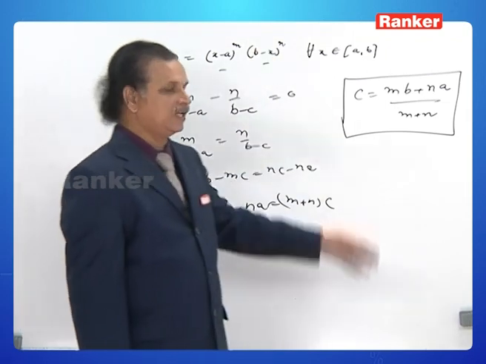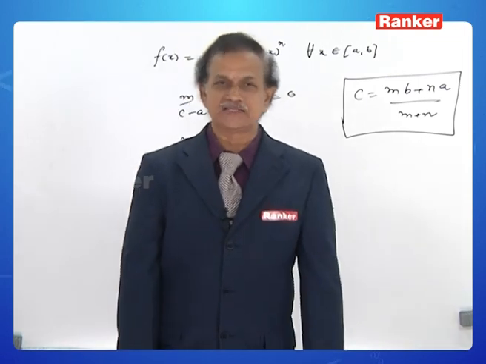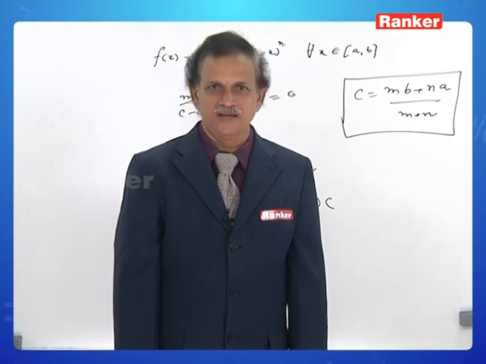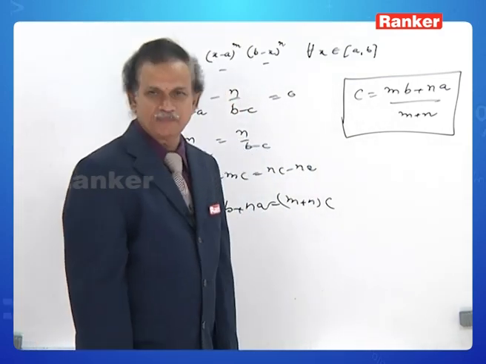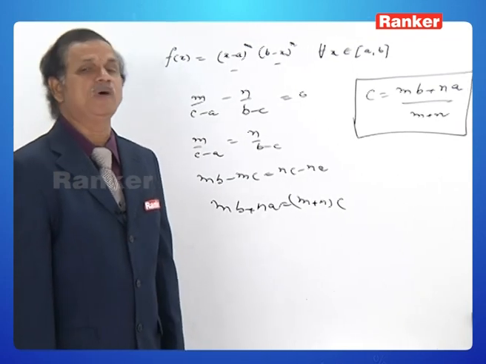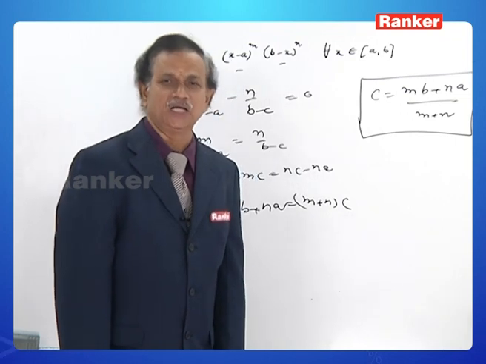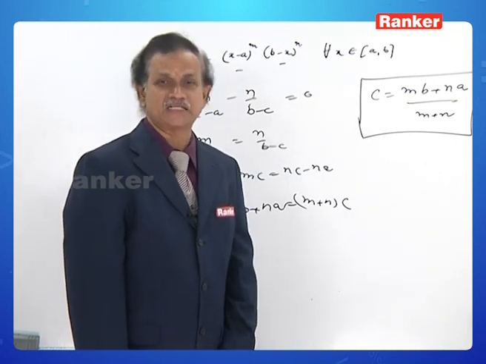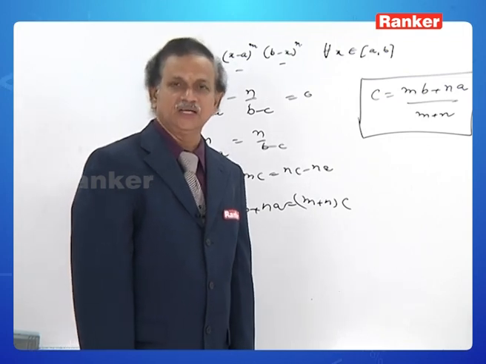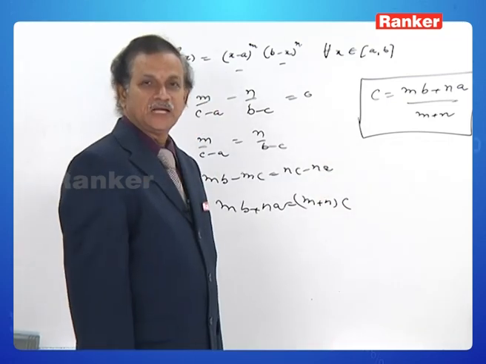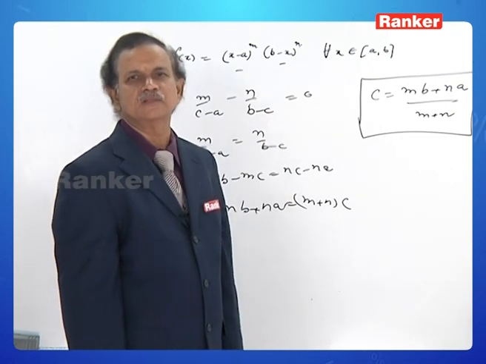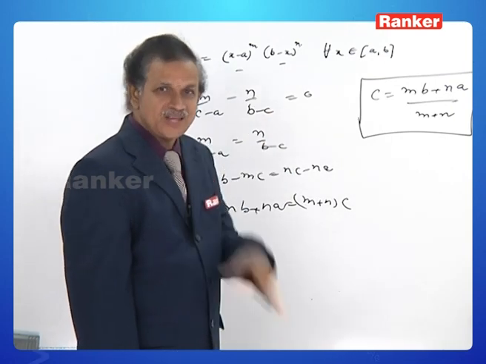Of course, this c is the point on x-axis which divides the segment joining A(a,0) and B(b,0) in the ratio m is to n internally. It can easily be understood, isn't it? mb plus na by m plus n. By using the section formula, you can easily notice that the point c is the point on x-axis which divides the segment joining A and B in the ratio m is to n internally. That is nothing but c. That has much, and of course great, importance. How can it be reused again?